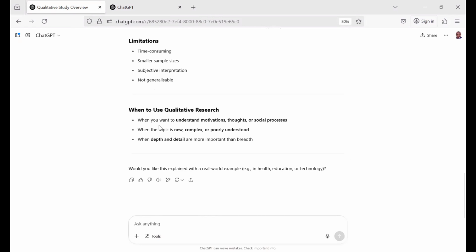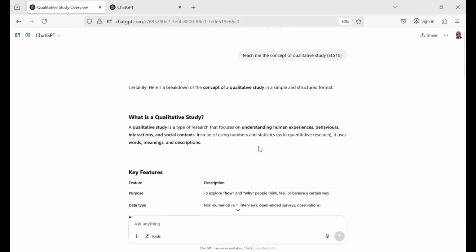And then when to use qualitative study, it's telling us when to use it. You can use it when you want to understand motivations, thoughts, or social processes. Then when the topic is new, complex, or poorly understood. Then when depth and detail are more important than breadth. This is fantastic. Then another one I want to show you is this.